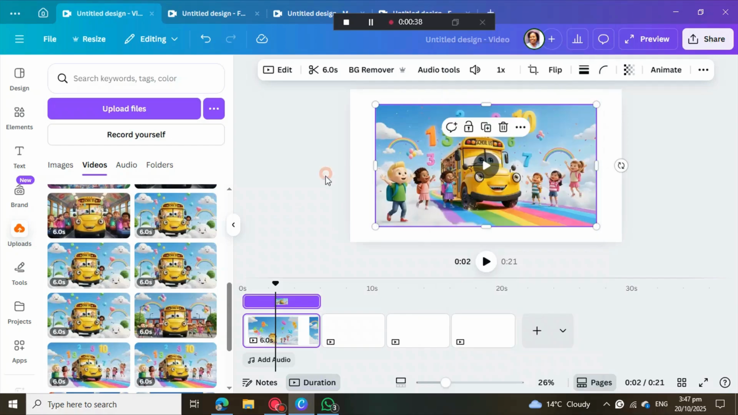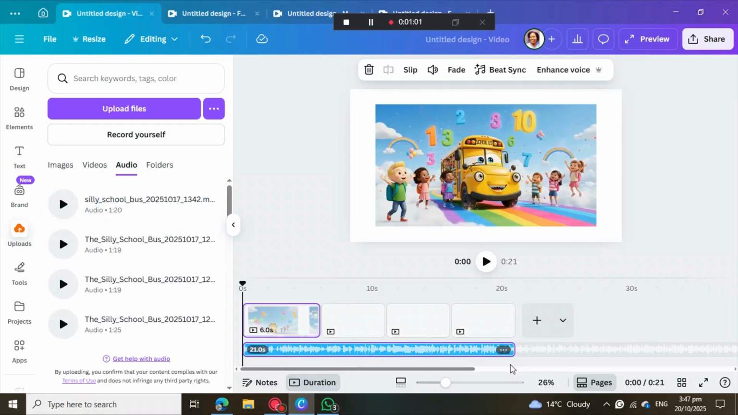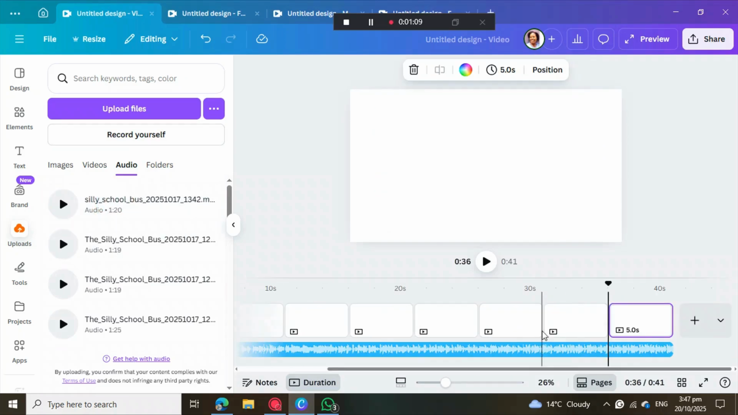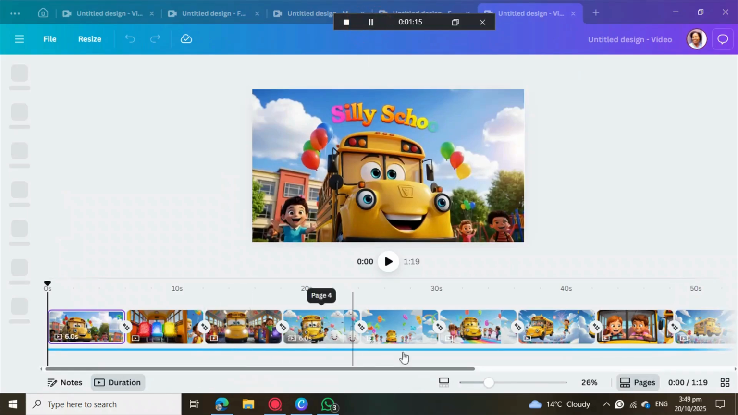Then after you are done, you can bring in the audio also. You bring the audio as well, and you just put it like that. Just like that, you can add the videos until the song is finished. And so at the end of the day, this is what you're going to get.